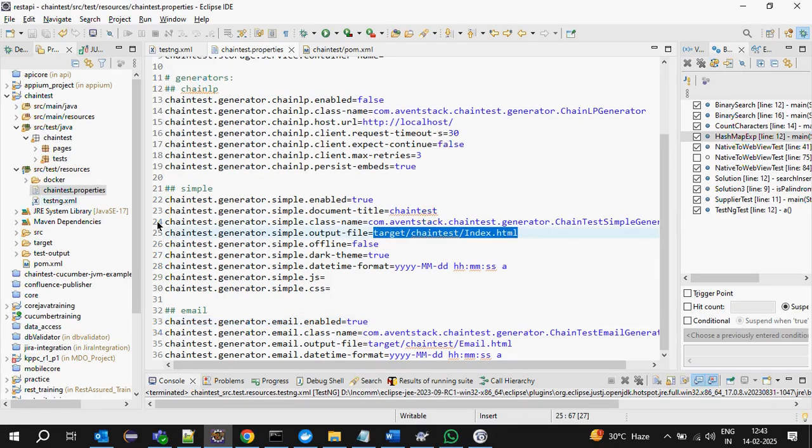Where I want to generate, you can give any path. Usually by default, target/chaintest/index, you can give whatever you want. This is the offline report only, not online. Then the date format, and then the email report. Alright, first we will see this simple and email.